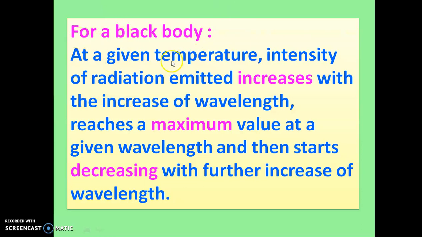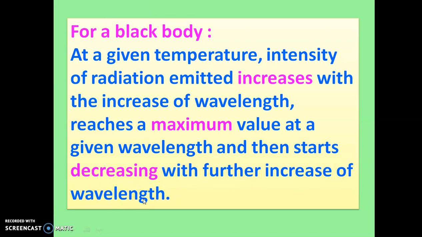For any black body at a given temperature, the intensity of radiation emitted increases with increase of wavelength. Then it reaches a maximum value at a given wavelength and then starts decreasing with further increase of wavelength.